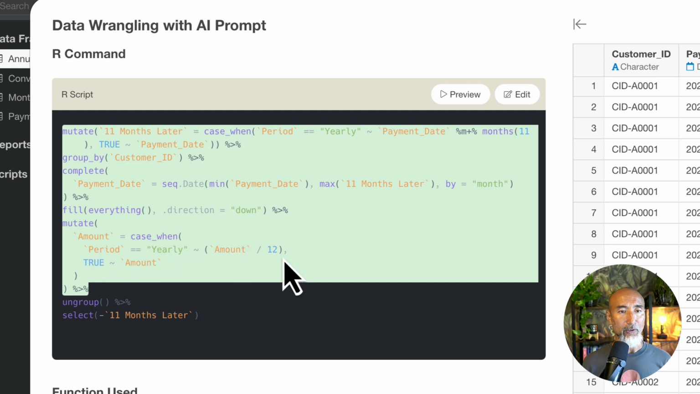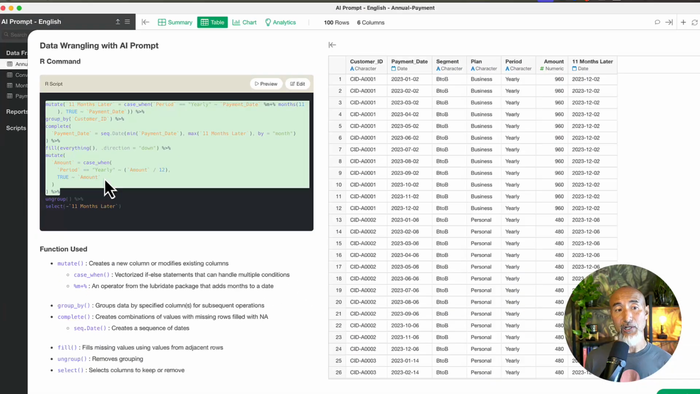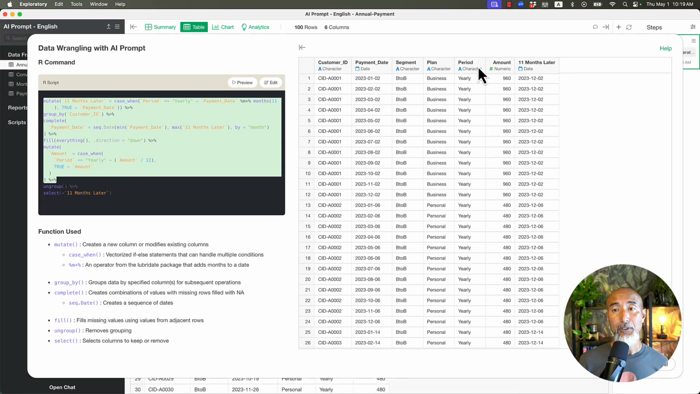Note that even the first one, and also here, it's using a function called case when. That means conditionally doing this calculation. If the period column has a yearly value, then do this calculation. So if you happen to have monthly payment customers, as long as you have a flag in the period column, or whatever column identifies if it's yearly or monthly, it selectively does this operation for only the yearly payment customers.